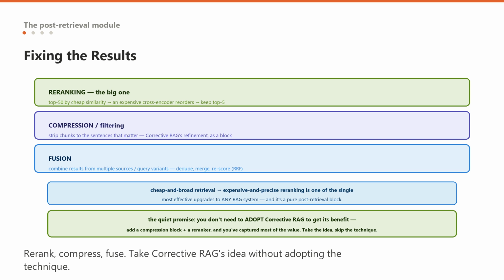See the pattern one more time. Corrective RAG's refinement is a compression block. The grading step is a filter block. The family's ideas keep dissolving into reusable post-retrieval pieces. The lesson for building is that you do not need to adopt corrective RAG to get its main benefit. You can just add a compression block and a re-ranker to your existing pipeline, and you have captured most of the value with a fraction of the complexity. That is modular RAG's quiet promise: take the good ideas without swallowing the whole technique.